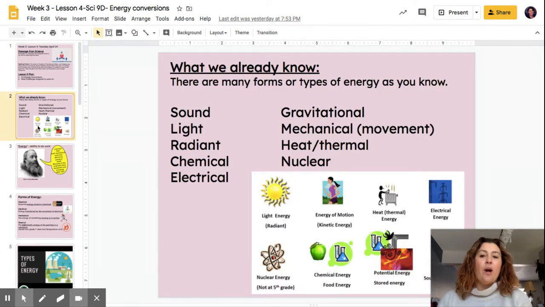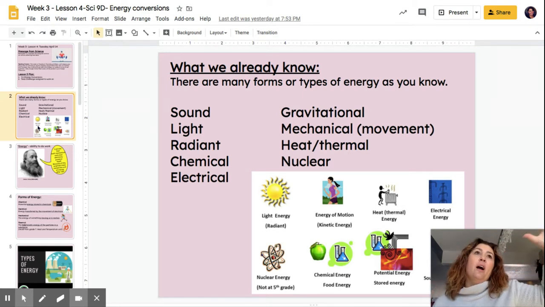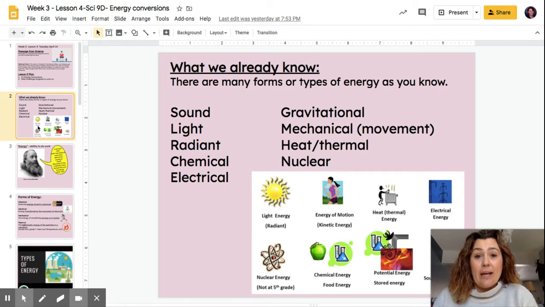So what do we already know? Well, there's lots of different kinds of energy. There's sound energy. Light is a type of energy. Radiant energy, that's all of that energy that comes from the sun. Chemical energy. So chemicals can be things that are in batteries, but also chemicals like food. Electrical energy, so electricity, which is really the whole purpose of this unit. Gravitational energy, so that's the force of gravity. Mechanical. Now, whenever we talk about mechanical in this unit, we're talking about movement.